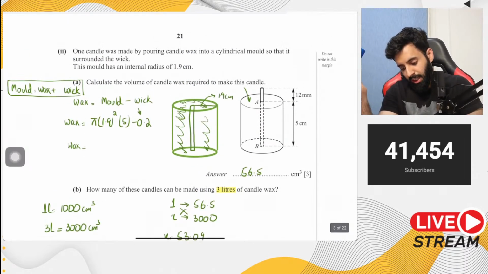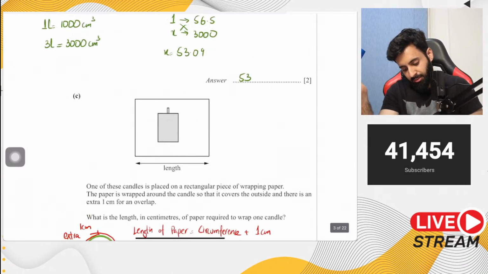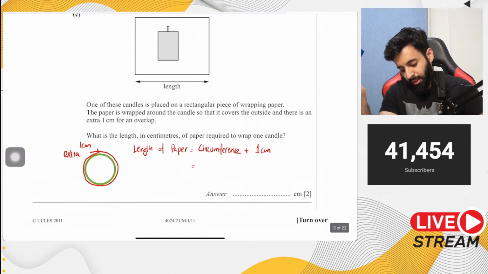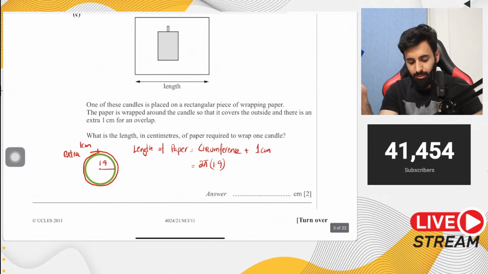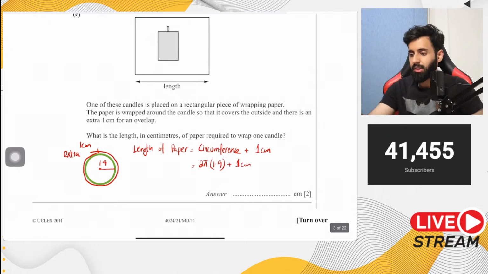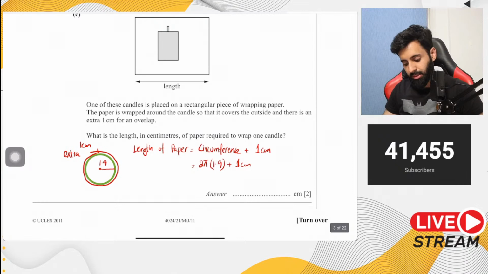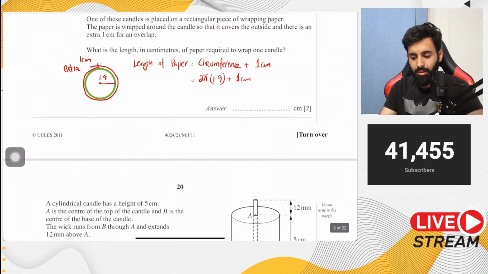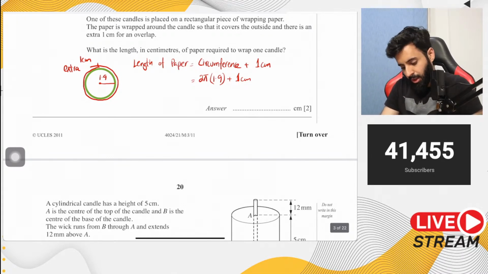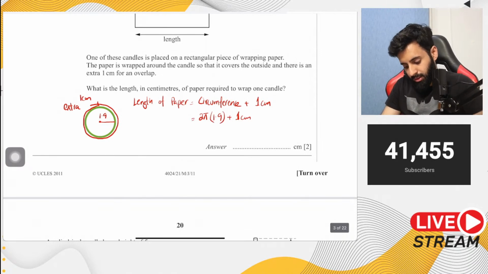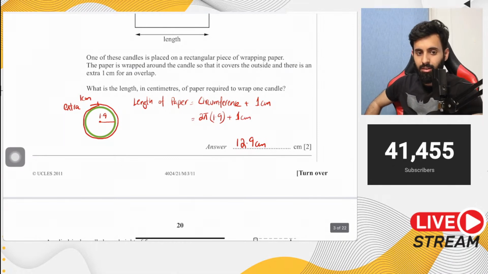This mold has an internal radius of 1.9 centimeter. So if you want to calculate the circumference, which is 2 pi r, that's going to be 2 pi into 1.9. Remember, it's the mold which you're wrapping in paper, which has radius 1.9 centimeter, plus the 1 centimeter that you require for overlap. So let's work this out: 2 pi into 1.9 plus 1 is equal to 12.9 centimeter. That's your final answer.